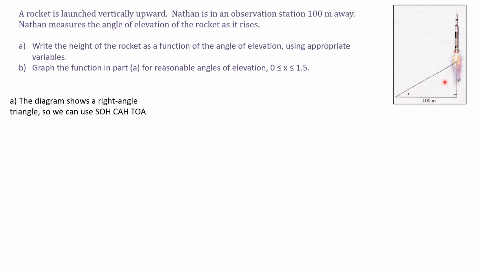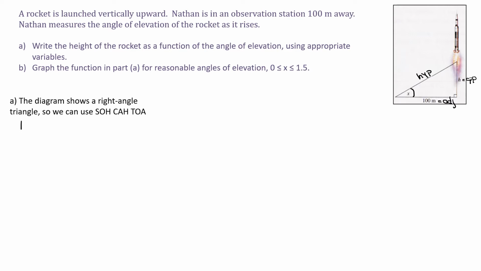The diagram right here shows a right angle triangle, so that's great. We can use SOHCAHTOA when we have a right angle triangle. The angle is on the diagram here. We've got 100 meters, that would be the adjacent side. h is what we're looking for, that's the opposite side. And of course the hypotenuse, that's not really part of our question. We don't need to worry about it. So which of the three primary trig ratios, sine, cos, or tan, are we going to use? Everyone's thought about an answer, I'm sure, and it is tan.